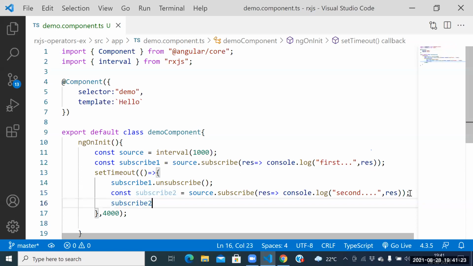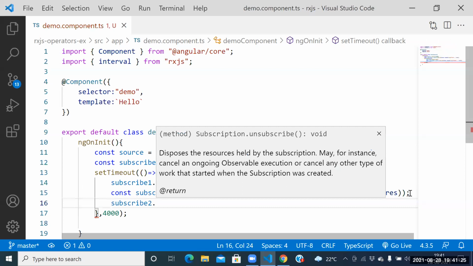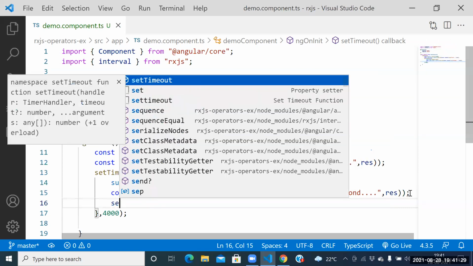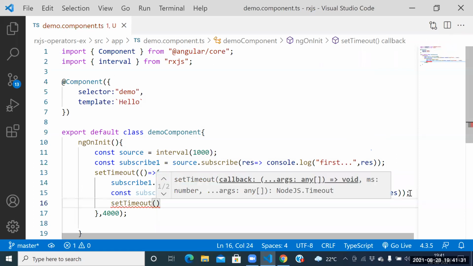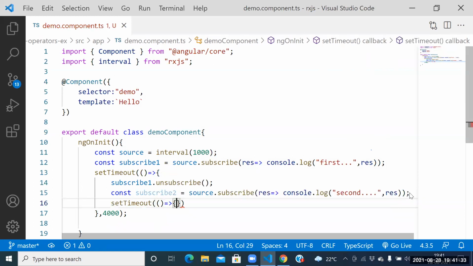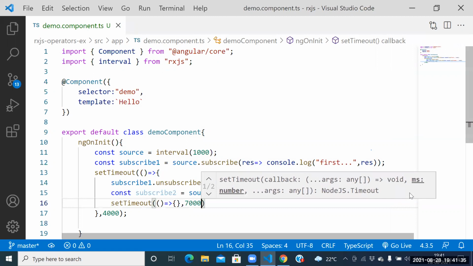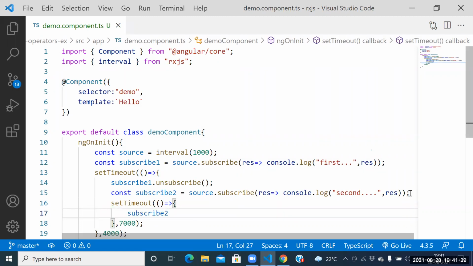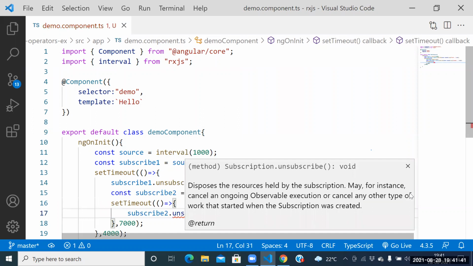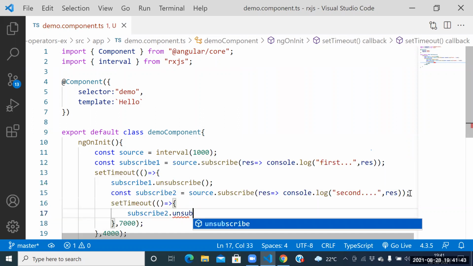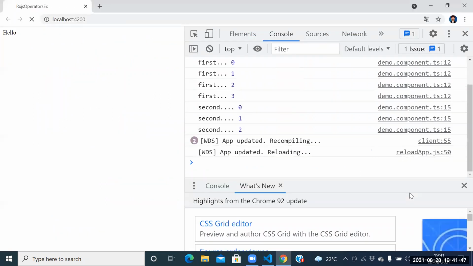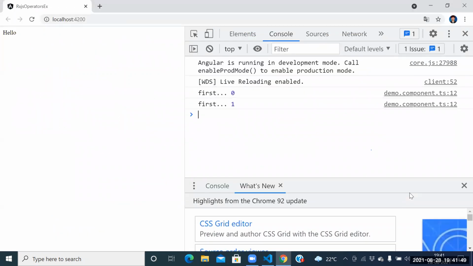How to stop it again? Subscribe dot unsubscribe. Once again, set a timeout. Set a timeout, see this one again. Here itself, what you wanted to place: 7 seconds. Subscribe dot which function? Unsubscribe function here. Here itself we have another function. Which function we have? Unsubscribe function. Guys, check the proof.